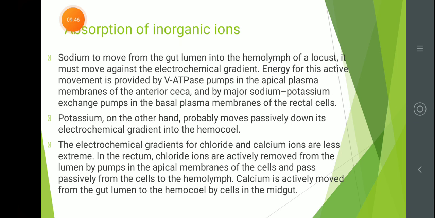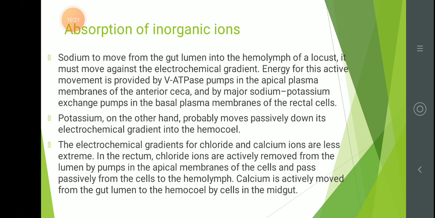Absorption of inorganic ions. For sodium to move from the gut lumen into the hemolymph, it must move against the electrochemical gradient. Energy for this active movement is provided by the ATPase pump in the apical plasma membranes of the anterior ceca, and the sodium-potassium exchange pumps in the basal plasma membranes of the rectal cells. Potassium, on the other hand, probably moves passively down its electrochemical gradient into the hemocoel.